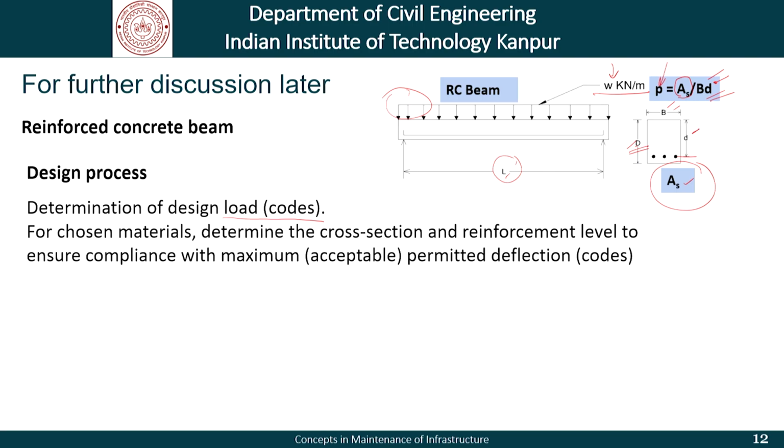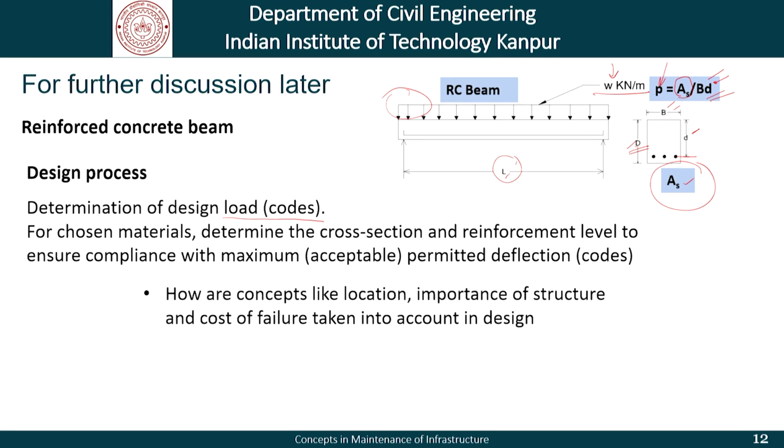So, the question for design would be, how do we determine B, D and AS, so that the deflections, the stresses and strains are within acceptable limits. Now, the questions are, how are concepts like location, importance of the structure and the cost of failure taken into account in this design process? Similarly, do design loads consider variations of loads with time?